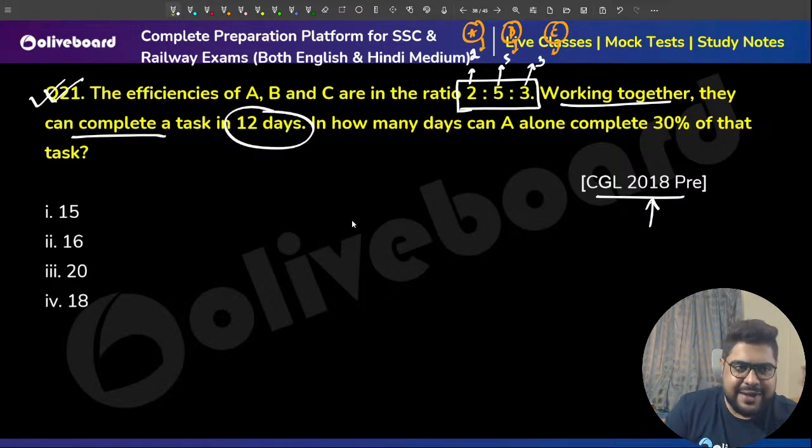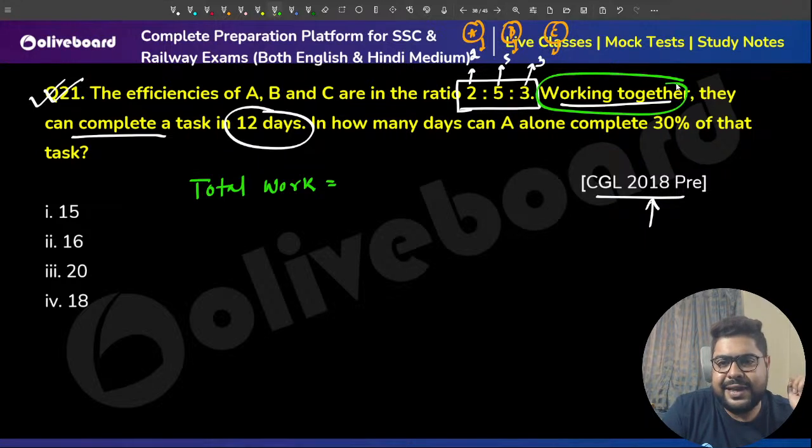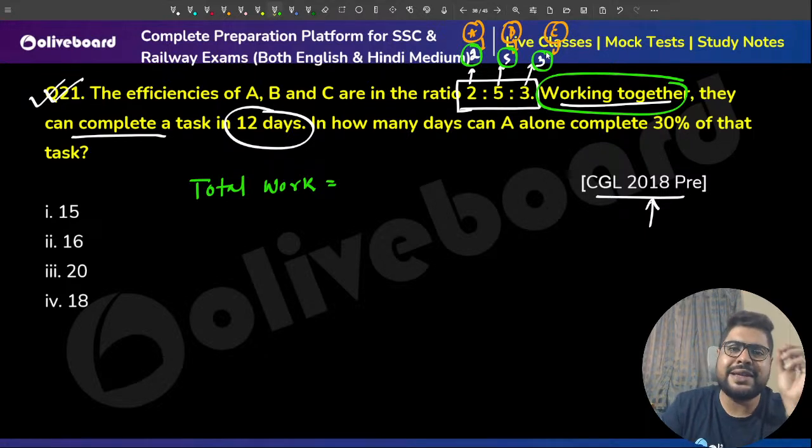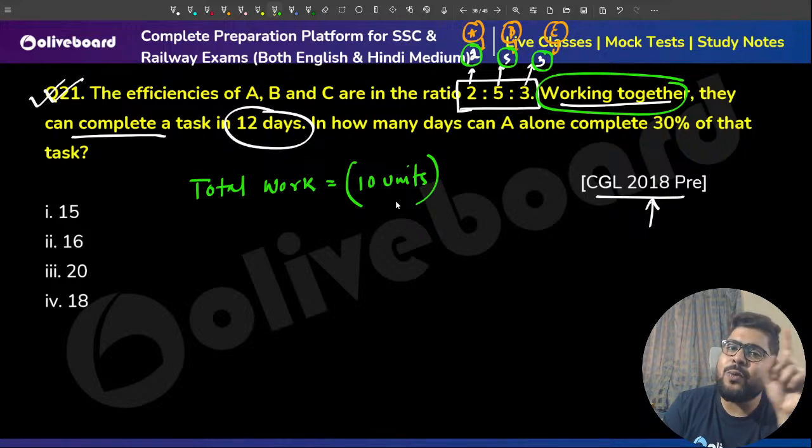Achha, now let's pick up the speed a little bit. So what will be the total work? Working together, again this phrase is there, meaning all of them are working together. So on his own, A will do 2 units, B will do 5 units, C will do 3 units in one particular day. So in total they will do 5 plus 2 plus 3, that is 10 units in one day.